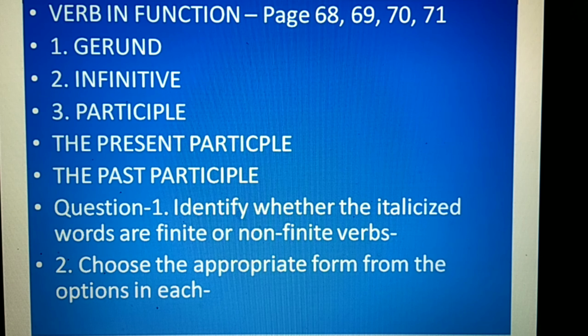Now we move on to the last category of non-finite verbs, and they are the participles. We know there are two types of participles. One is the present participle, that is the ing form, and the next is the past participle, which is the ed form. So you have laughing, reading, writing. All these are present participles, and the ed forms, of course, are smashed, dropped. Okay, so that is the past participle form, the ed form.